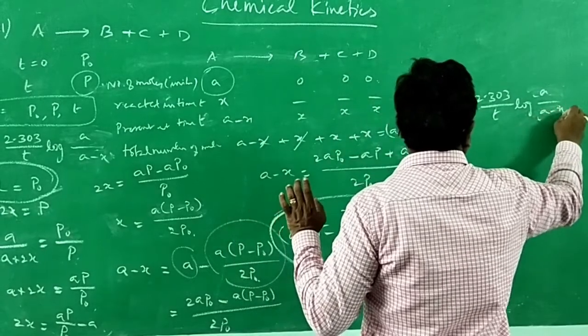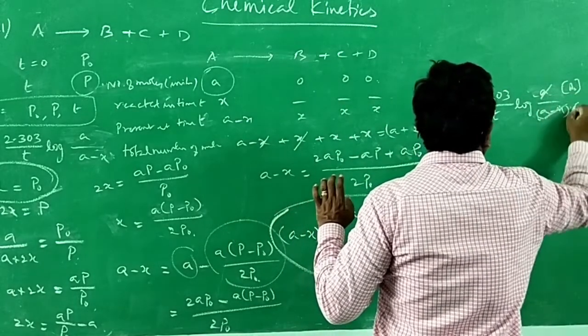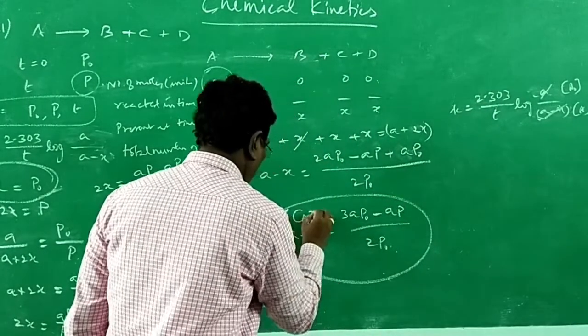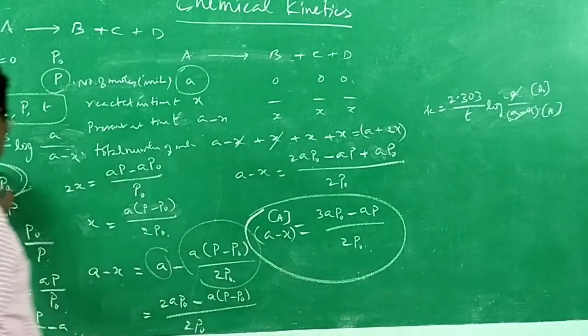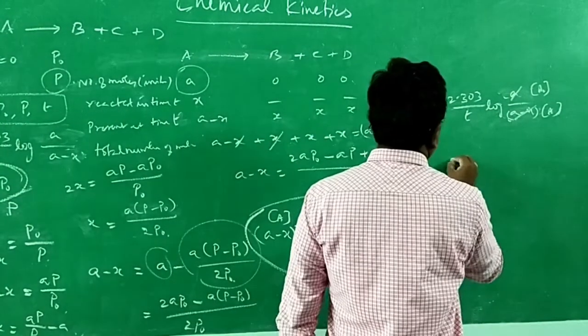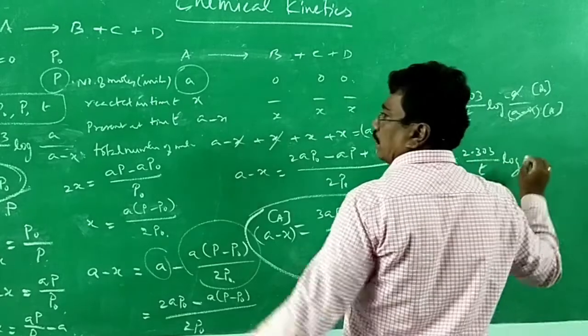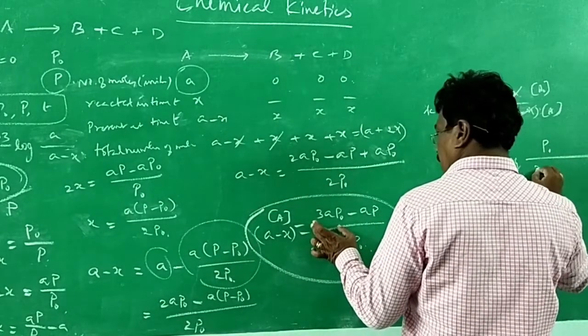So this A minus x is nothing but a, and this A is nothing but a naught. So instead of a naught, we are substituting P naught,